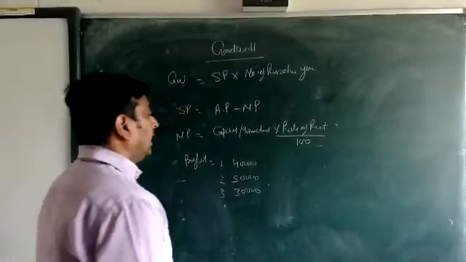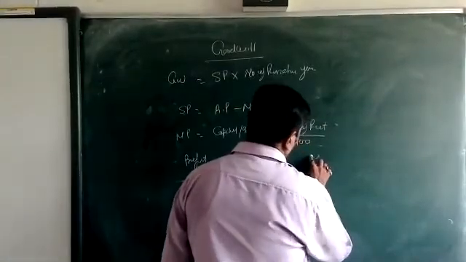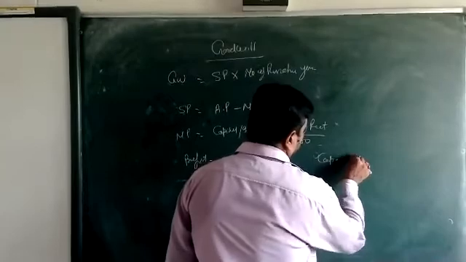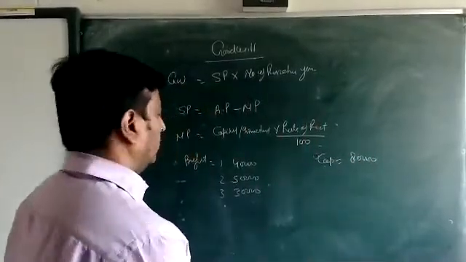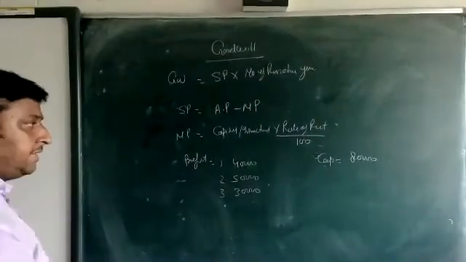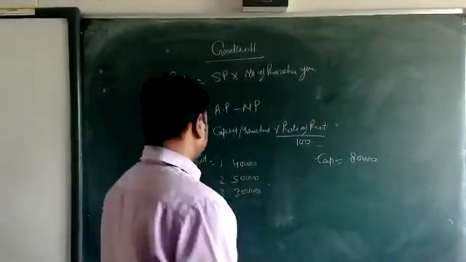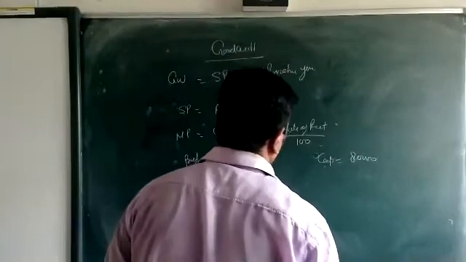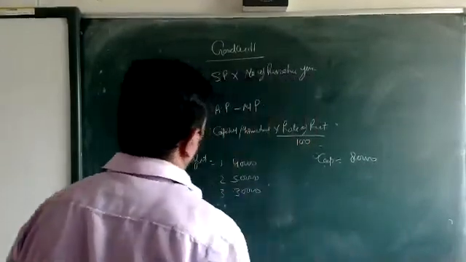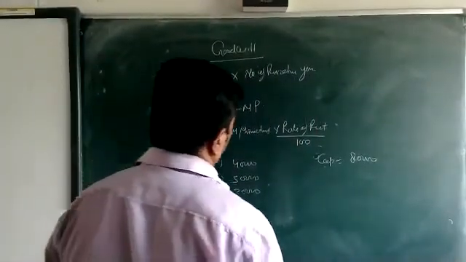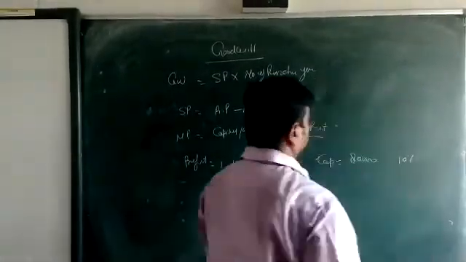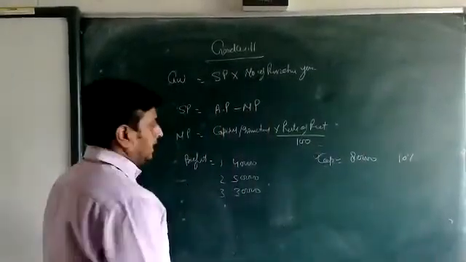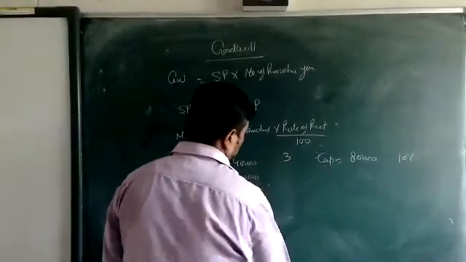And our capital employed is 80,000. Clear? Rate of return 10%, and number of purchase years here is 3.